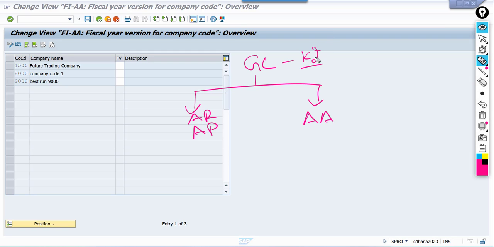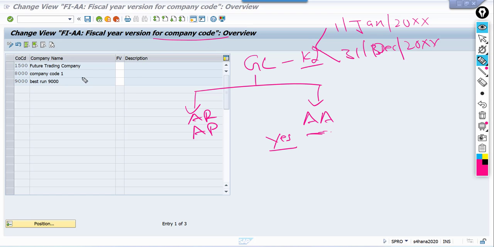What is the K2 fiscal year start date and end date? 1st January is the start date. Year could be anything. Ending date is 31st December. So here, can we have a different fiscal year? Yes, we can have a different fiscal year at a company code level.